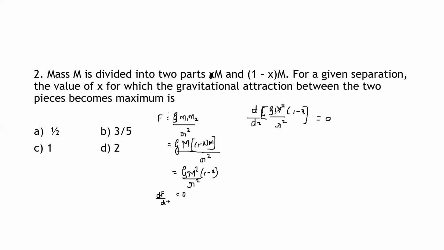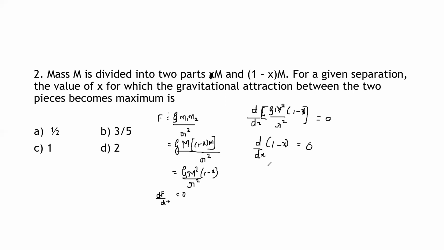I just substituted the value of F here, that is G M square divided by R square into bracket x into 1 minus x. Now in this d by dx, G and M are constants. Okay, so since these are constants, we can take them out of the differentiation sign, G M square divided by R square. So inside the bracket, it is left with d by dx of x into 1 minus x, which is equal to 0.